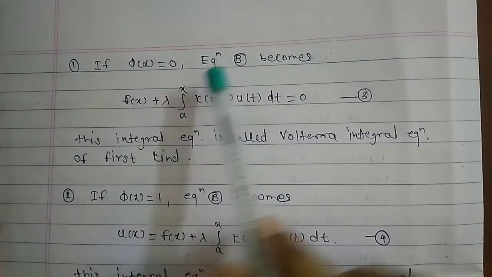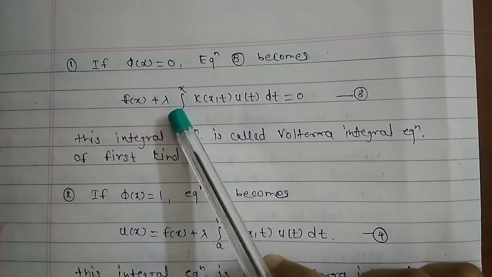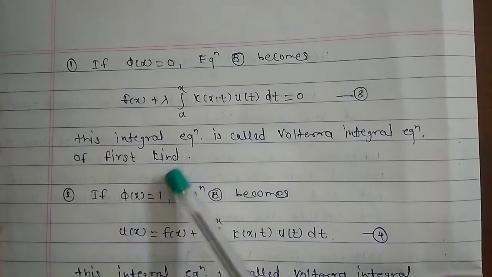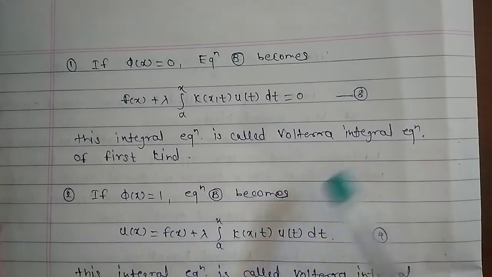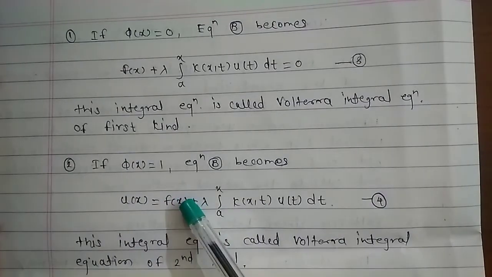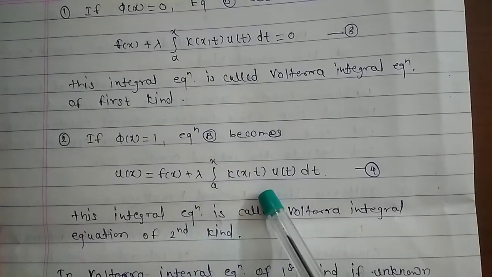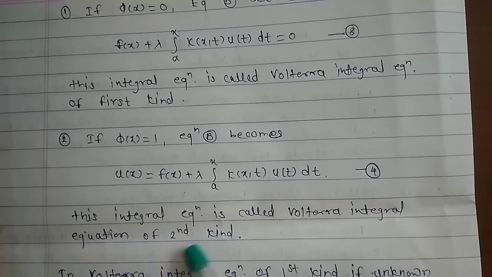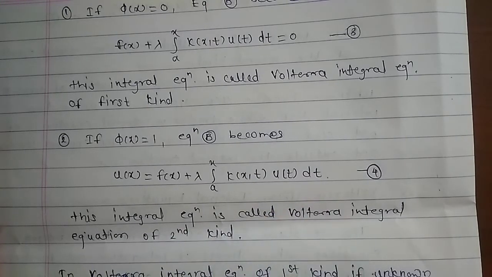Now if phi of x is equal to 0 in equation B, we get f of x plus lambda integral a to x k(x,t) u of t dt is equal to 0. Suppose this is equation C, and this integral equation is called a Volterra integral equation of the first kind. And if we put phi of x equal to 1 in equation B, we get u of x is equal to f of x plus lambda integral a to x k(x,t) u of t dt. This type of integral equation is called a Volterra integral equation of the second kind.